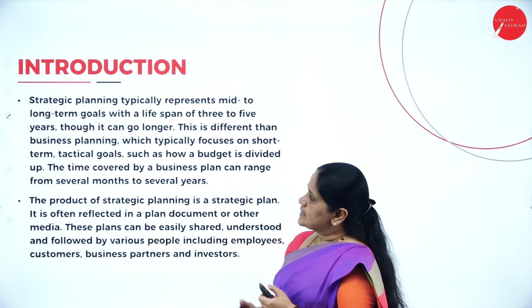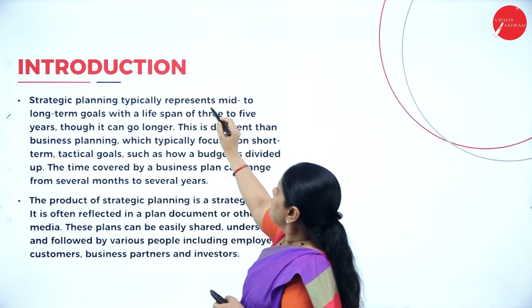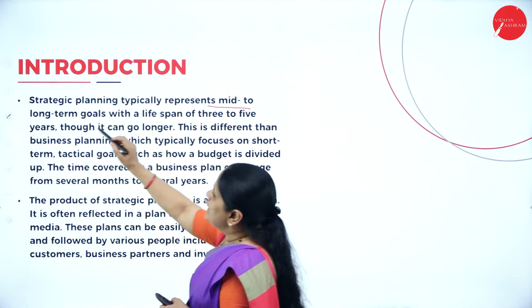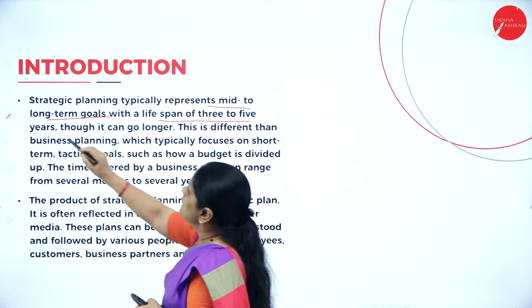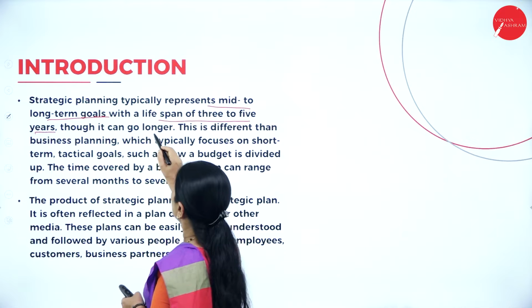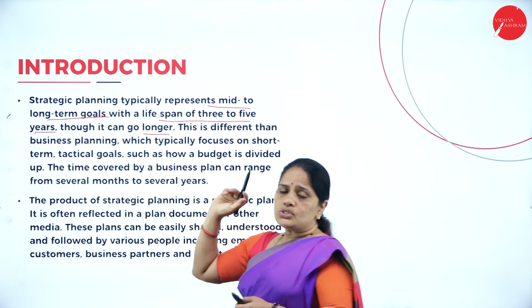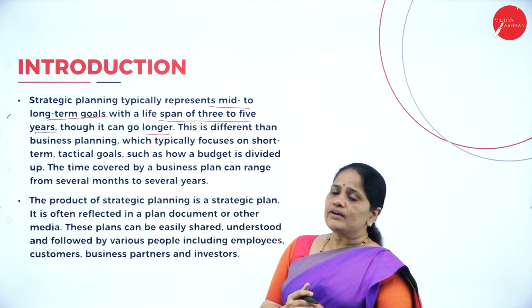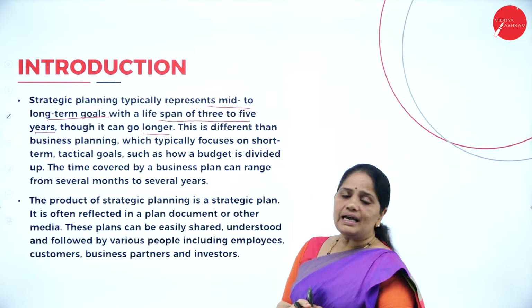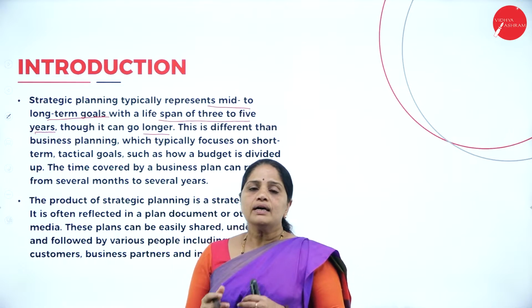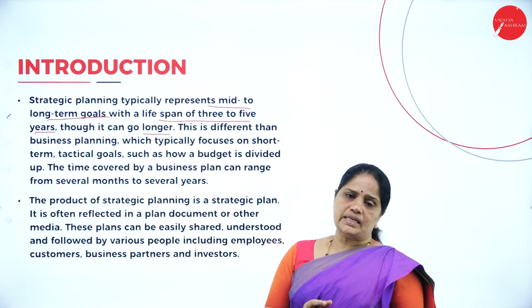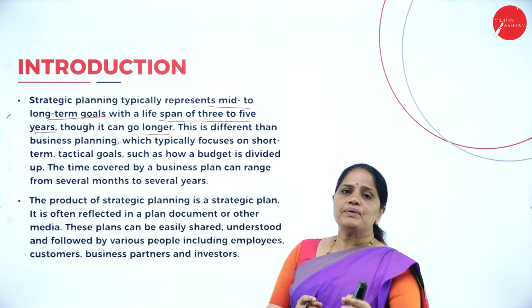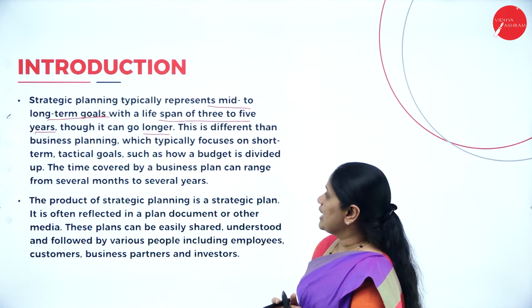Next, strategic planning typically represents mid to long-term goals with a lifespan of 3 to 5 years, though it can go longer. So, in strategic planning, we will have planning relating to the goals for 3 to 5 years. What the company should achieve in the next 3 years and what the company should achieve in the next 5 years.